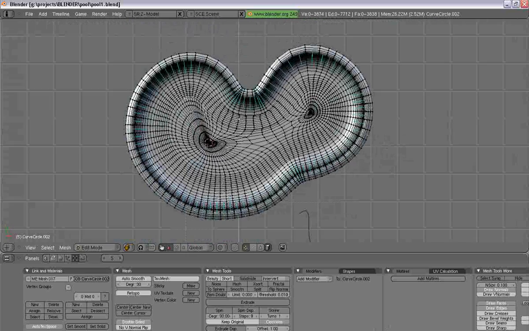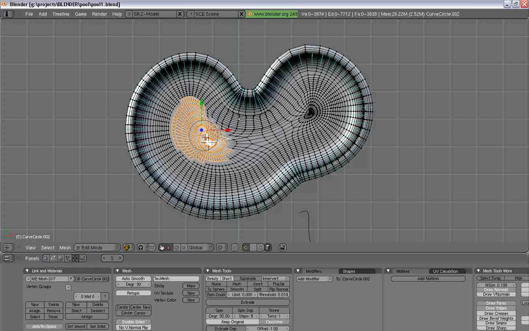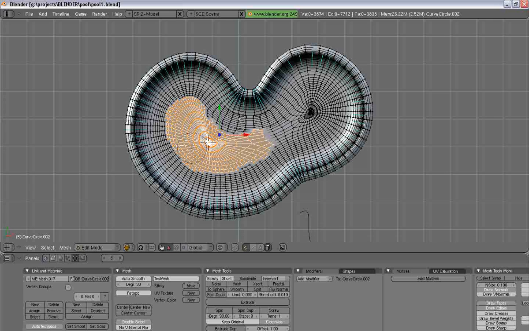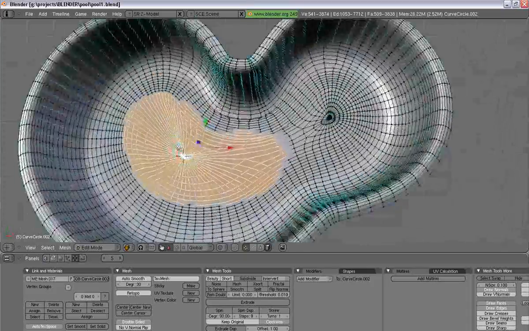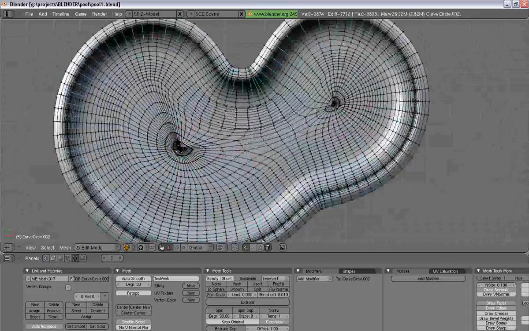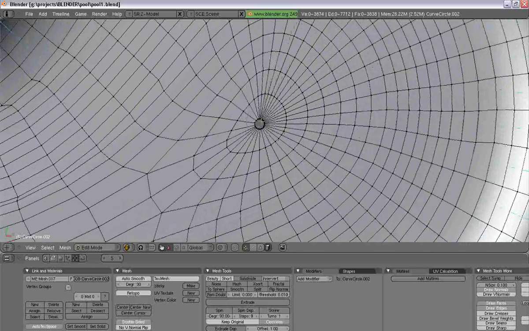Now we want to select all of these vertices and just start pushing and pulling them where we want them.